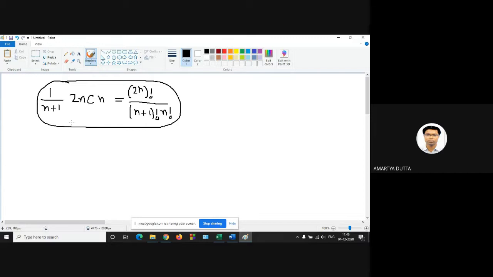Okay, BSTs. So what is the BST property? We know that BST property means your left child is less than or equal to the root and your right child is greater than the root. So this is the binary search tree. This is root and this is left child and this is right child.